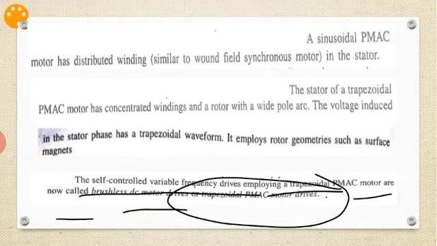Why is it called brushless? This motor does not have brushes, whereas in the conventional DC motor there will be a commutator and brushes. Here it is not there. Hence it is called brushless DC motor drives, or trapezoidal PMAC motor drives.